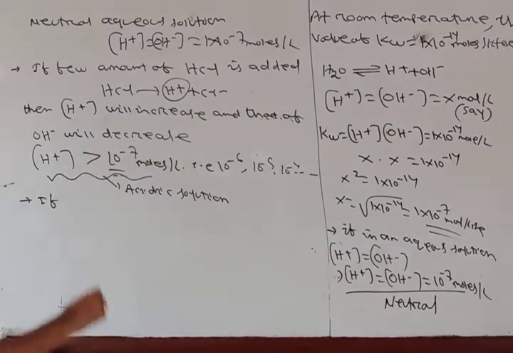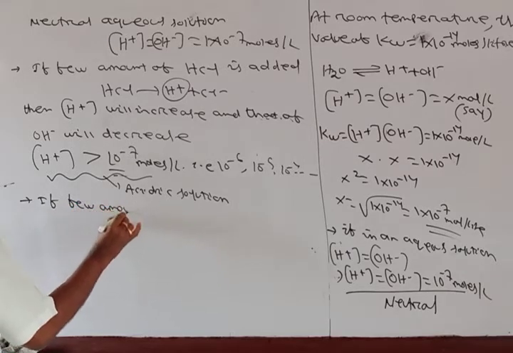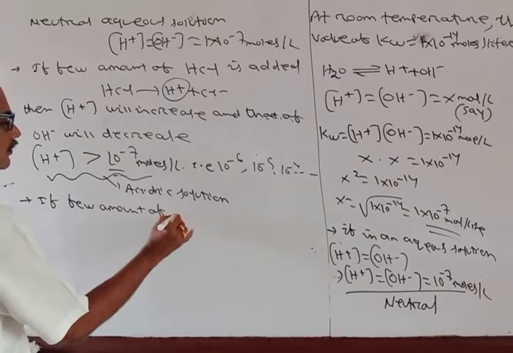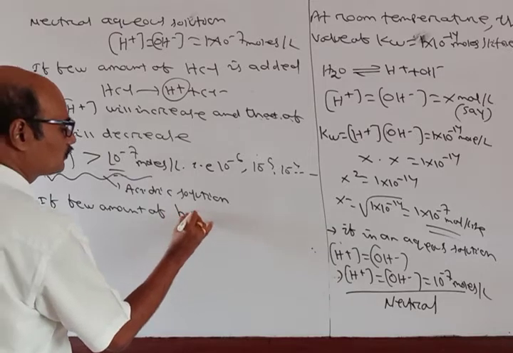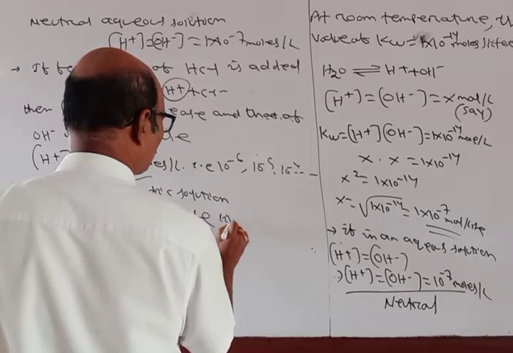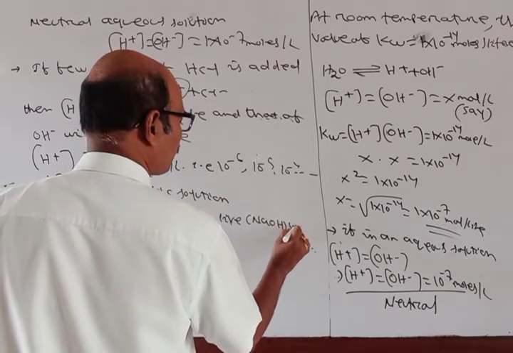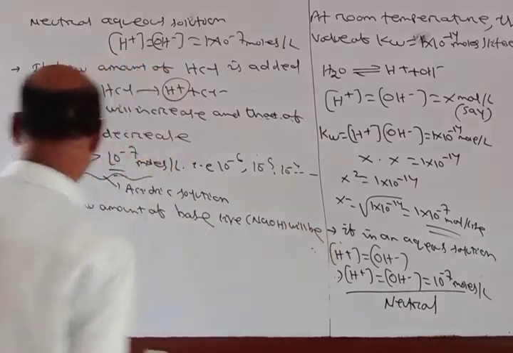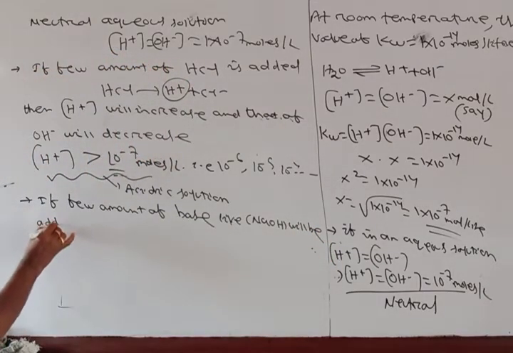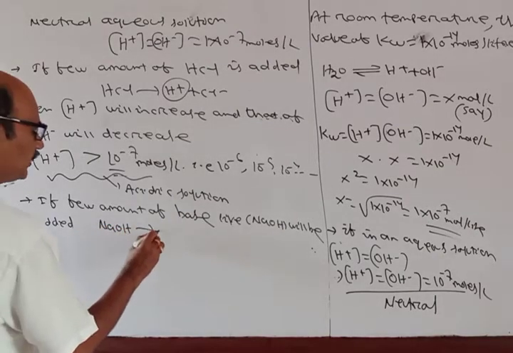Okay, similarly, if few amount of base like NaOH will be added, NaOH gives what?